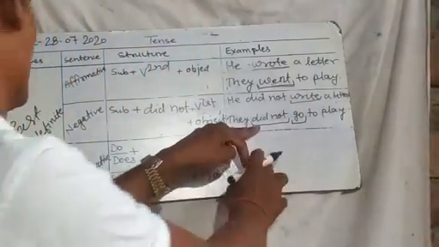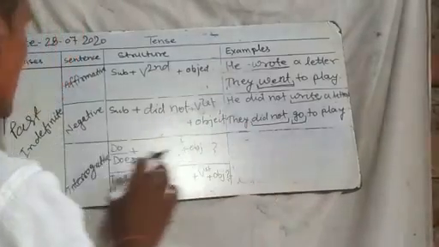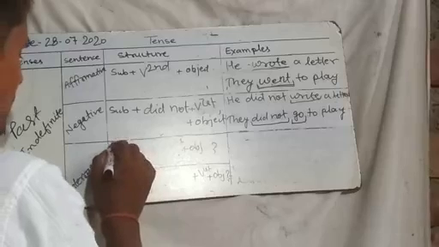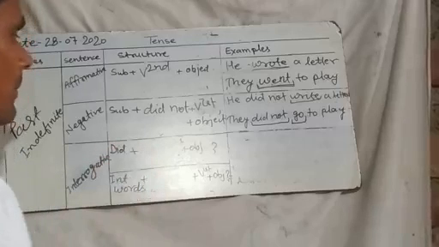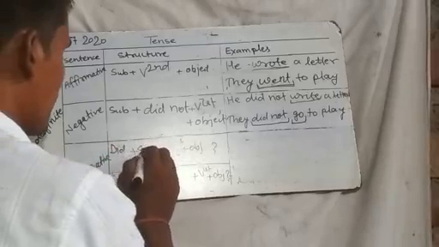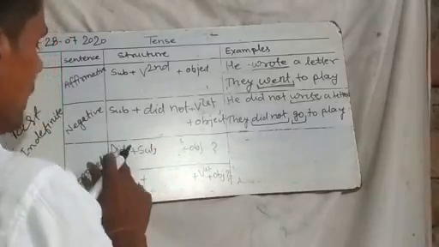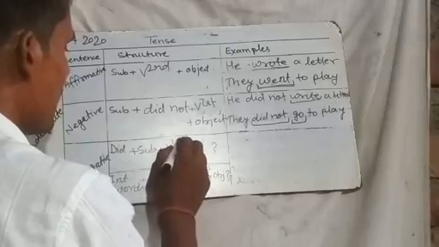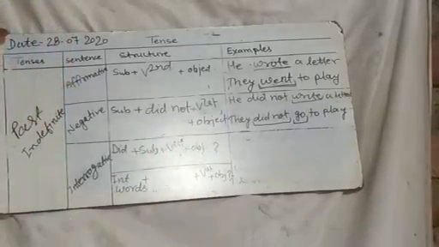Okay, now in the interrogative sentence, in the same way, we use 'did' as a helping verb before the subject, and the first form of the main verb.